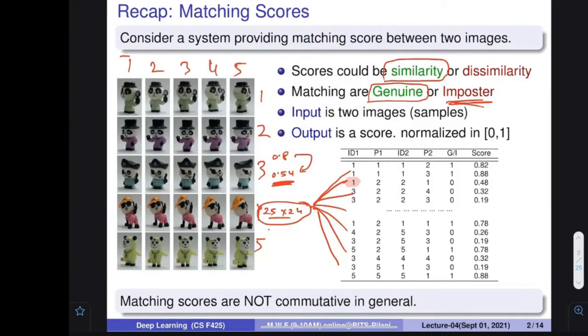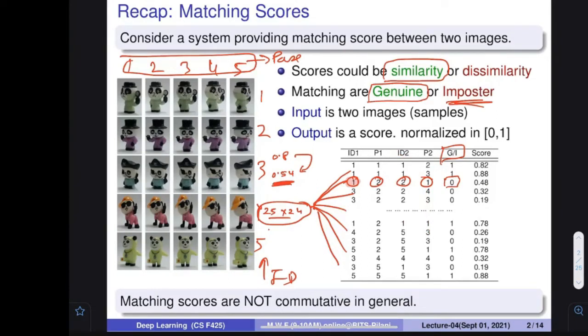So there are five poses. On this side there is pose, and on this side there is identity. Using the identity and pose, you can tell which particular image has been matched with which particular image, and then you define whether the match was genuine or imposter. This is a straightforward thing. You just compare these two things. If they are the same, then you say genuine, otherwise imposter. And after that there is a score. So you can create this kind of table. This is the matching score table.